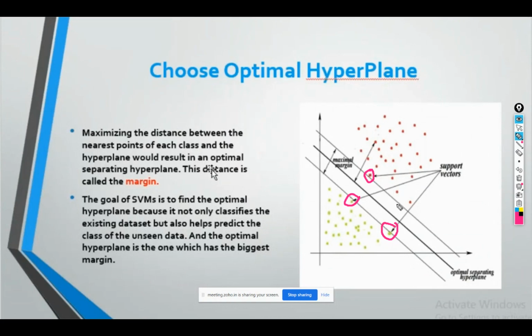Can any one of you give me a reason why I am choosing these support vector lines to be parallel? What if they are not parallel? Just try to think of a reason why we should choose the support vector lines to be parallel. What if they are not parallel?